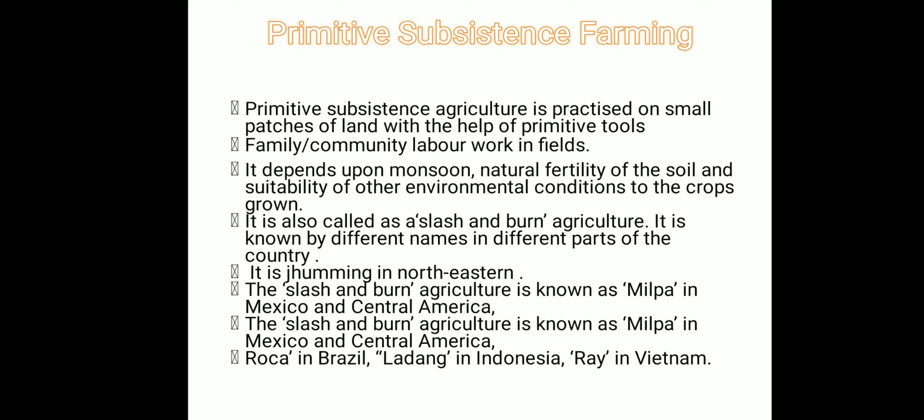In certain places this is known by certain names, like in the northeast it is known as jhuming. In Central America and Mexico it is known as milpa, and in Brazil it is known as roca. In Indonesia, it is known as ladang. In Vietnam, it is known as re. And we also have different names in different states of the country. Normally, tribal people do such types of cultivation. Like in Odisha, it may be known as common. So it is the primary phase of subsistence farming.